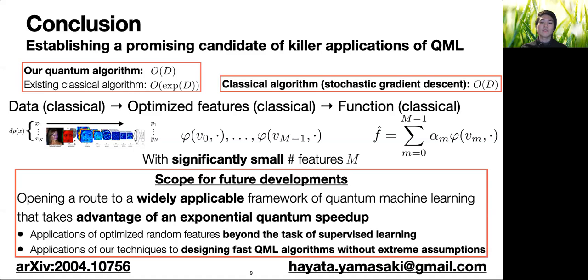Considering major roles of random features in the field of machine learning, our quantum algorithm may also be applicable to other machine learning tasks. And our techniques for avoiding sparsity and low-rank assumptions are expected to be useful for designing further quantum machine learning algorithms that achieve high speed and wide applicability at the same time.